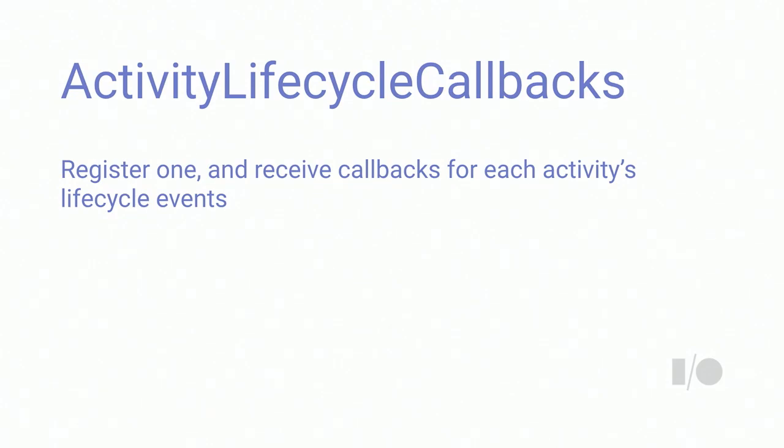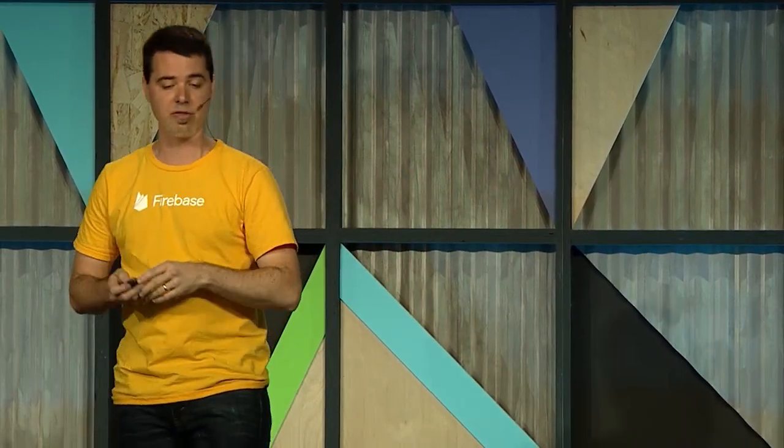This is an API in Android. It's available since Ice Cream Sandwich and beyond, so API level 14. If you create one of these and register it with your app, you can receive callbacks for every activity in your app. So this is like a universal listener for all activities. All activities clearly have to go through their create, start, resume, and so forth. You can listen to every single one of those. And this is how Firebase Analytics determines how users are using your app.